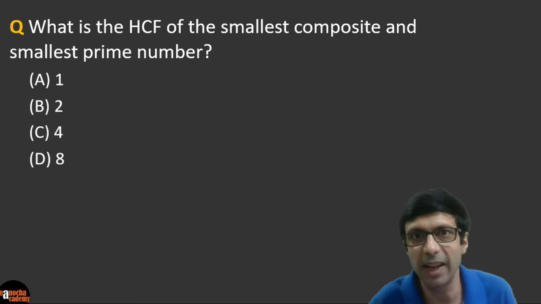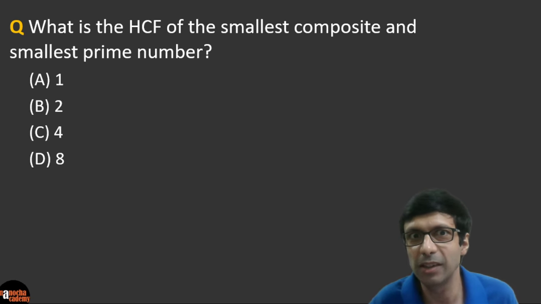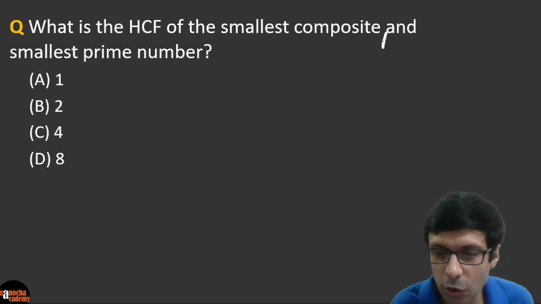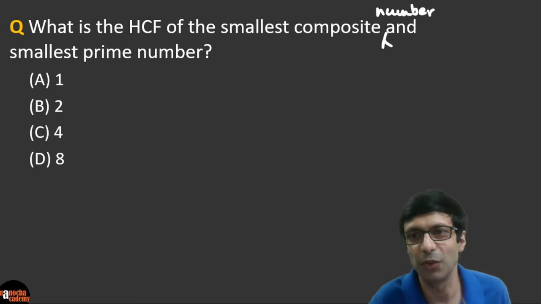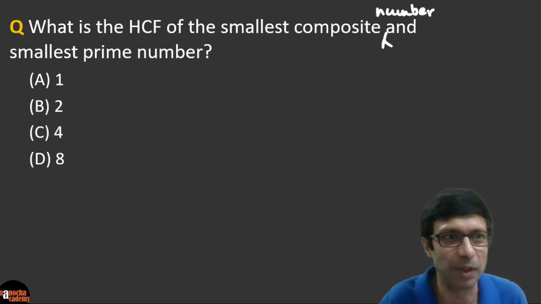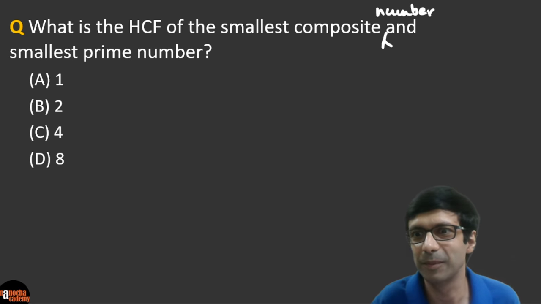Let's take a look at our next question. What is the HCF of the smallest composite and smallest prime number, right? So this basically means what is the HCF of the smallest composite number, so I can add that word there, and the smallest prime number. So what do you guys think is the answer of this question? First you need to find what is the smallest composite number and what is the smallest prime number. So go ahead and try this out, guys.